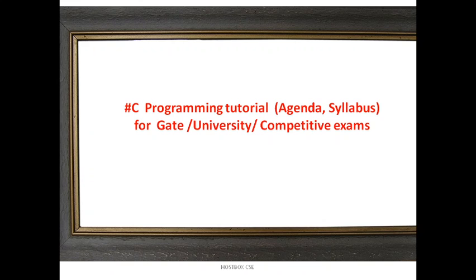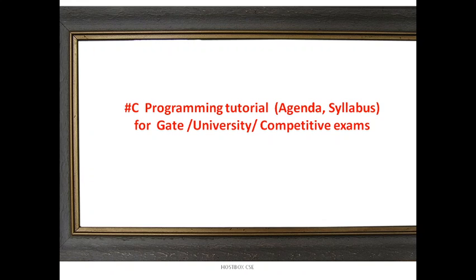Today onwards we are going to start a new playlist, a new tutorial called C programming language. So once again, a warm welcome to everyone. Today onwards I'm going to start the C programming tutorial. Today we are going to see the agenda of C programming, followed by the syllabus, upcoming sessions, and what topics I'm going to cover.